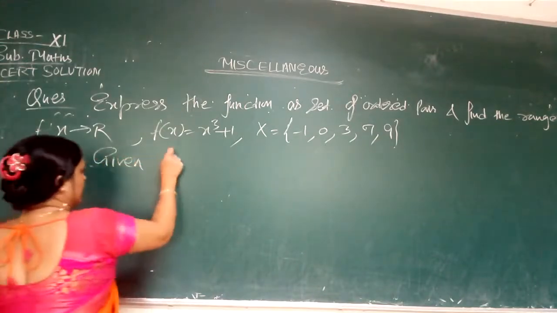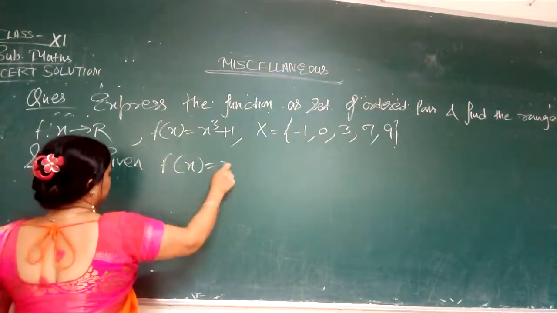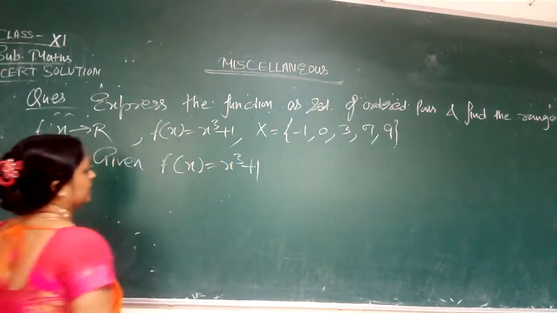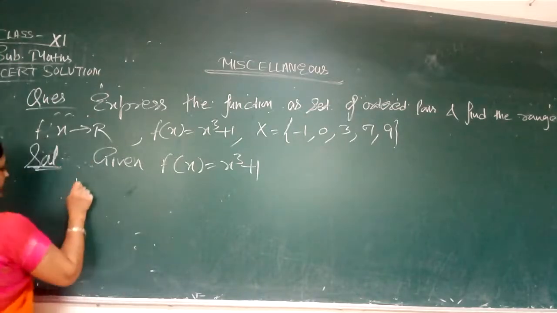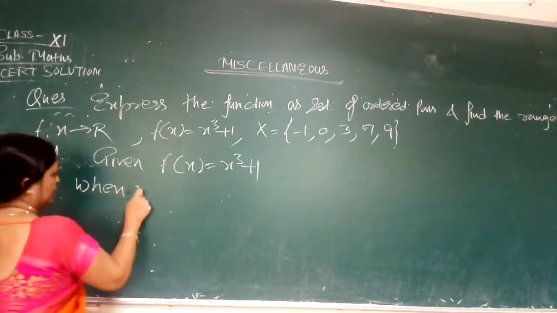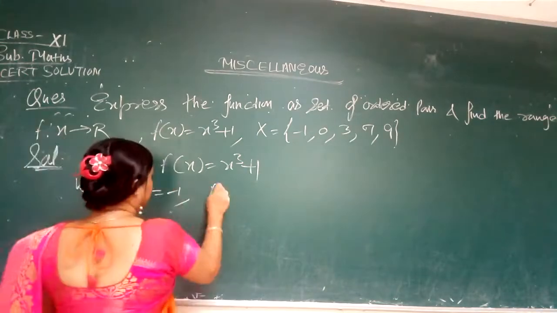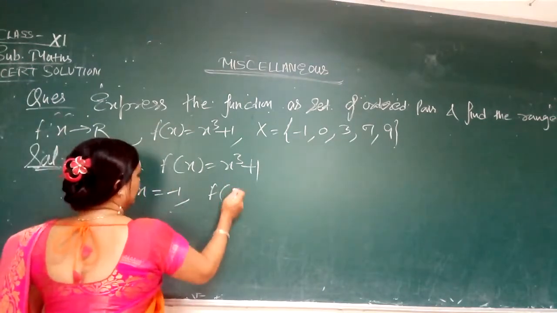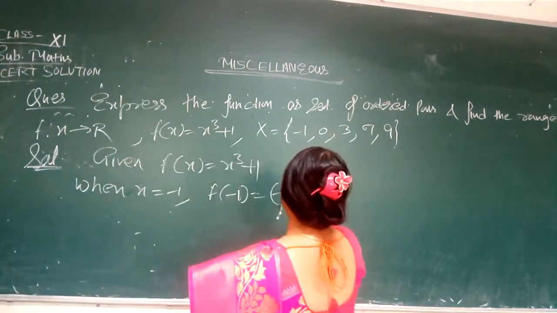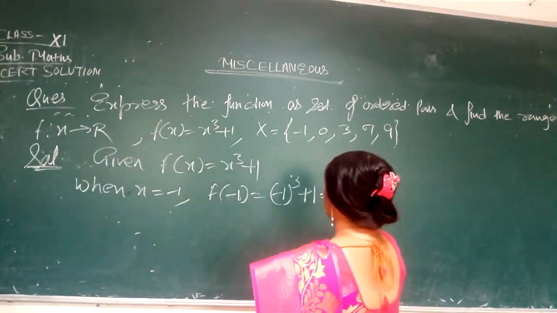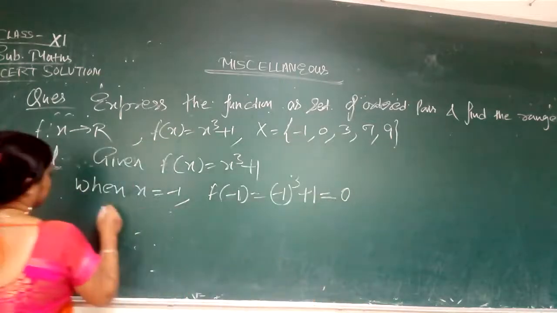Given f of x is equal to x cube plus 1. Now we will put the value of x here. When x is equal to minus 1, then f of minus 1 will come minus 1 raised to power 3 plus 1. It will come 0 because it is minus 1 and plus 1.